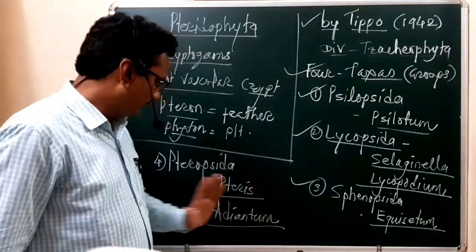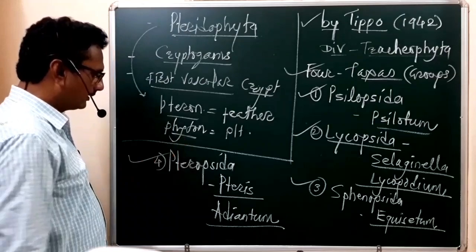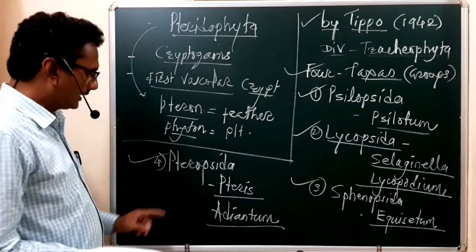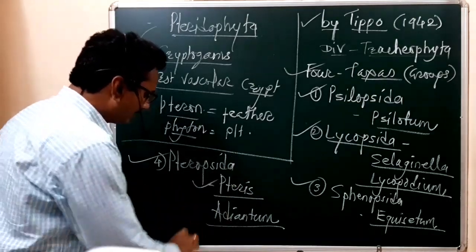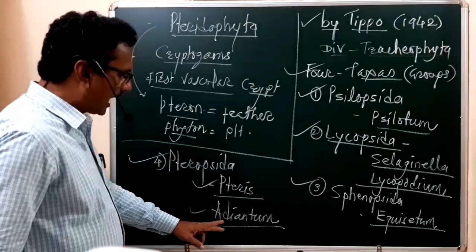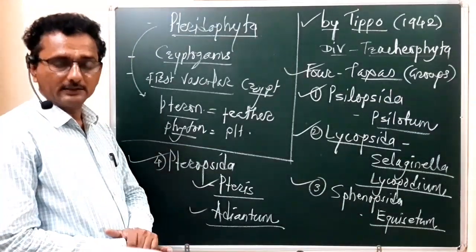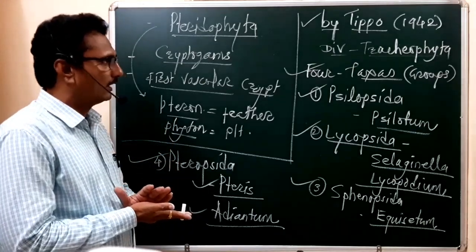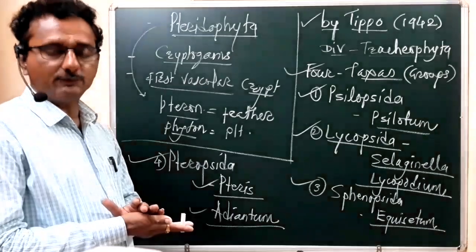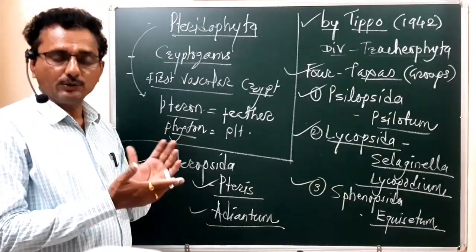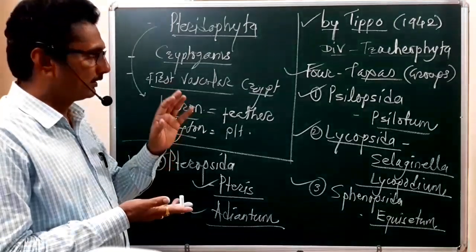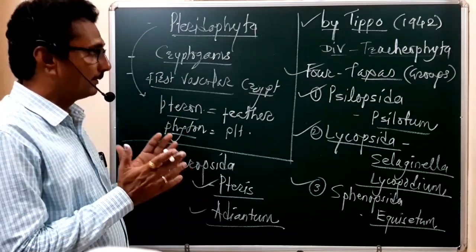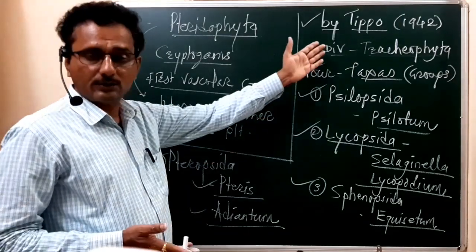Okay, then the fourth group is the Pteropsida, meaning all the ferns are included under the group Pteropsida. It includes Pteris, and the next type of fern, Adiantum. Pteris and Adiantum. So students, you have to remember these four taxa which were given by the scientist Tipo. According to that scientist Tipo, they made the four groups, and they placed those four groups under the division Tracheophyta.